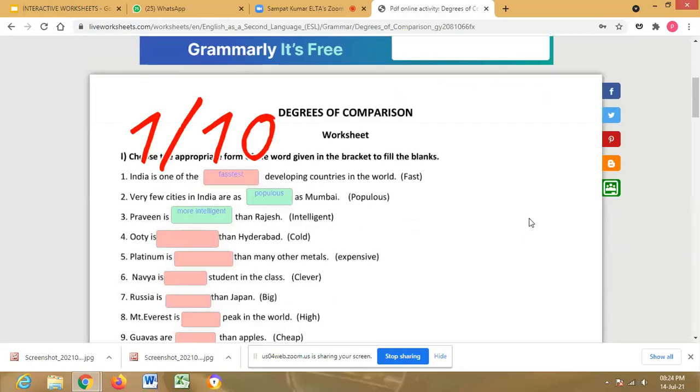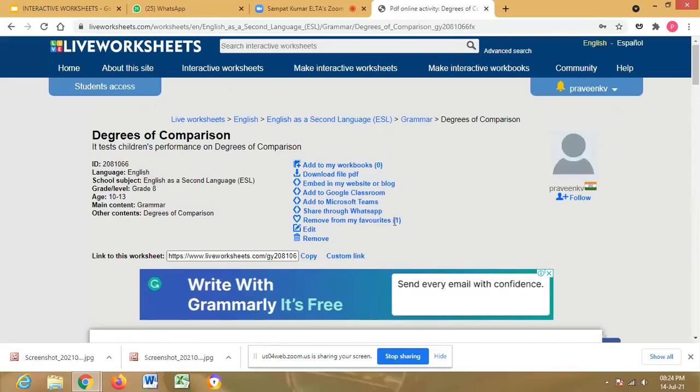Share the link in the chat box so that they can check. Which one? This link, sir? Which link, sir?